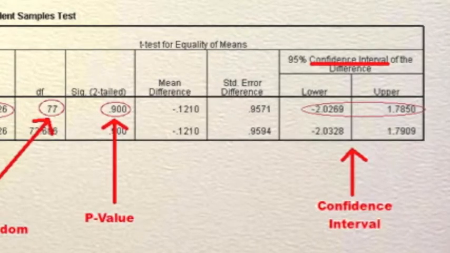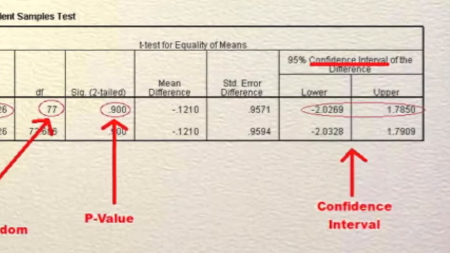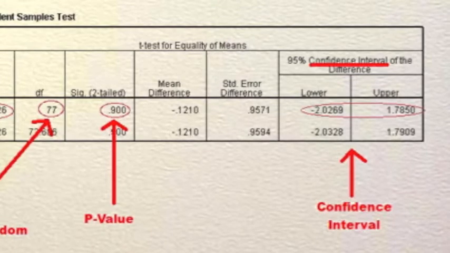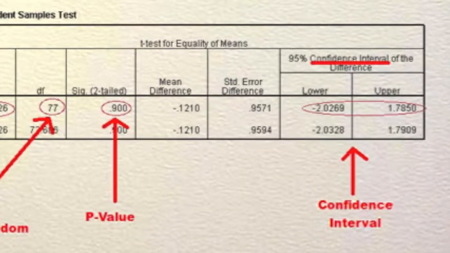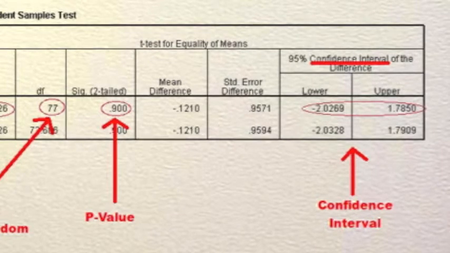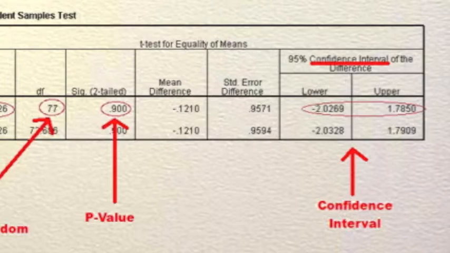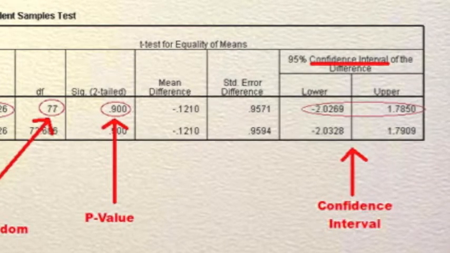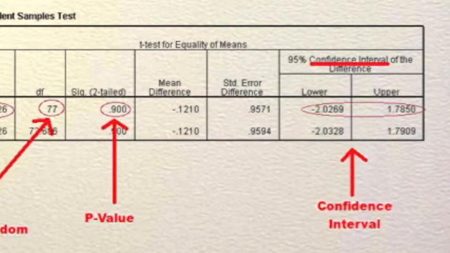This means we can be 95% confident that the mean difference between the weight of the male and female backpacks is between negative 2.0269 and 1.7850.